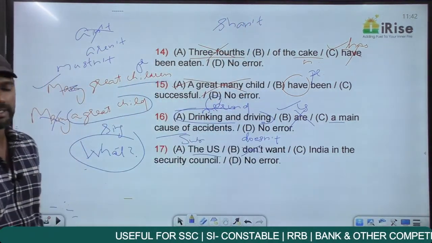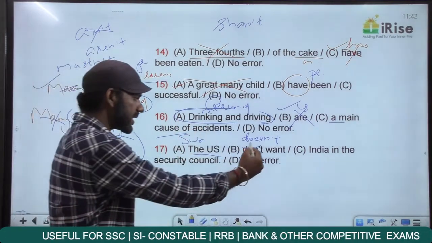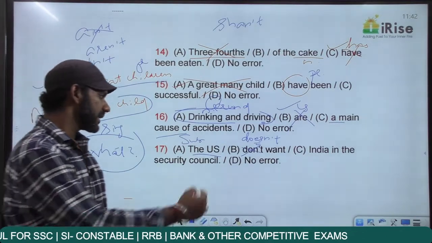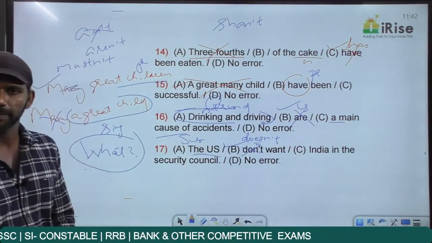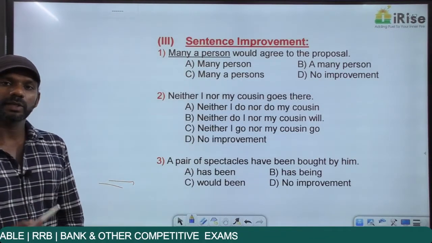S-H-A-N apostrophe T. So does not is doesn't. Does is a singular verb because of the es. The US doesn't want India in the Security Council. This statement is in part B. Getting it? Now we'll go for some questions on sentence improvement.